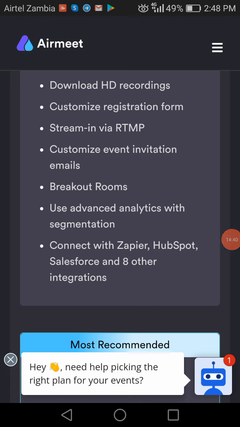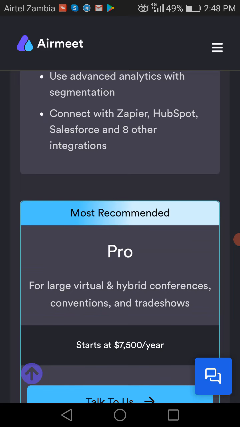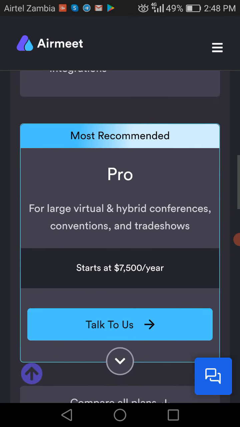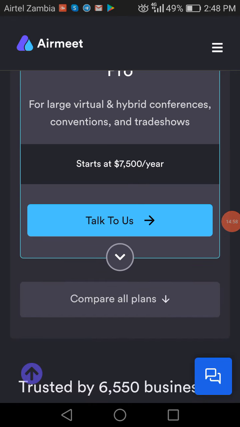So you can see what awesome features you get when you use a paid plan. Then you go to the most recommended, the Pro plan. It's for large virtual and hybrid conferences, conventions, and trade shows. You can see it's going at 7,500 US dollars per year. You can talk to them, and you can see their features right there.